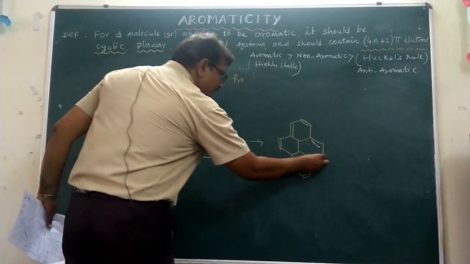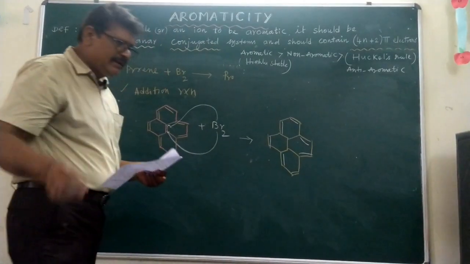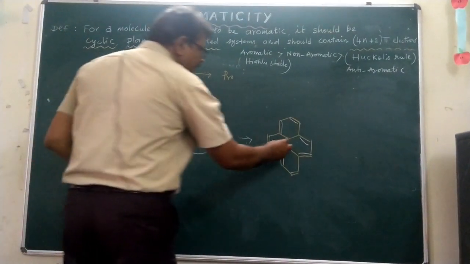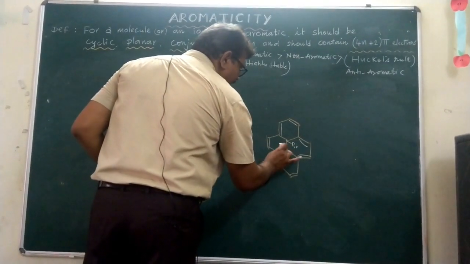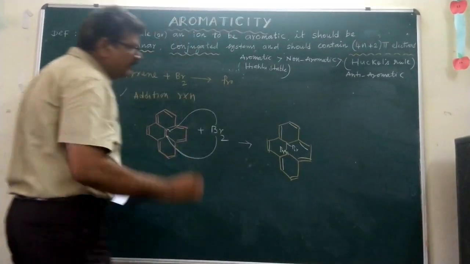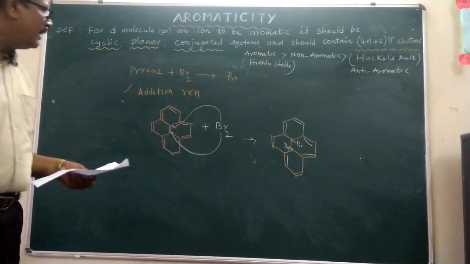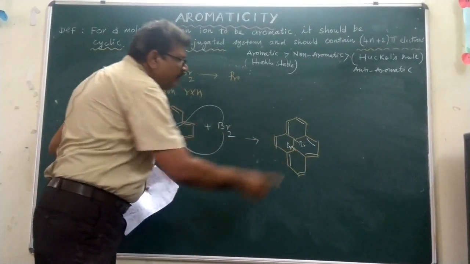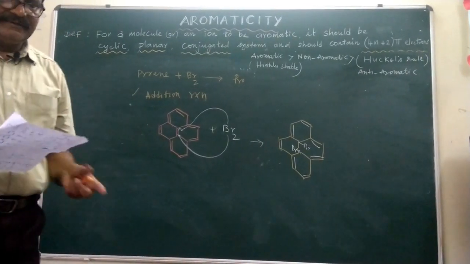Now we can go for this one. What is happening here is the bromine is attached to this bond. On one side Br, and here also Br will be formed. So that compound will be formed. That's why it undergoes cleavage of this pi bond, and resultantly this compound will be formed. See, the addition reaction is taking place.